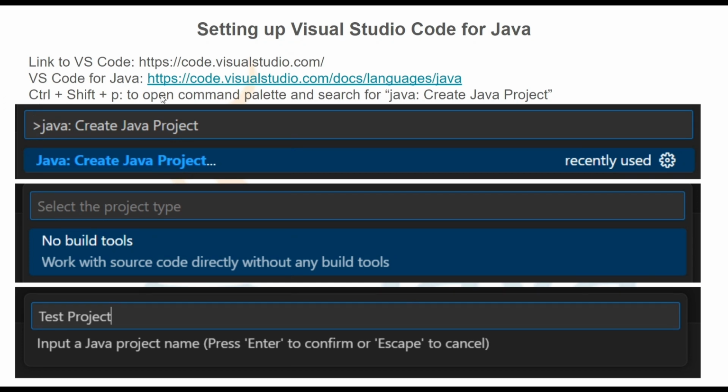You have to open the command palette with the help of these commands, and then you have to select this Create Java Project option, and after that you have to click on No build tools. When you select this, a prompt will come, this sort of window will be displayed. You have to click on No build tools. After that you have to choose the location where you want to save your Java project, and then after you choose it, you have to give the name of the project itself.